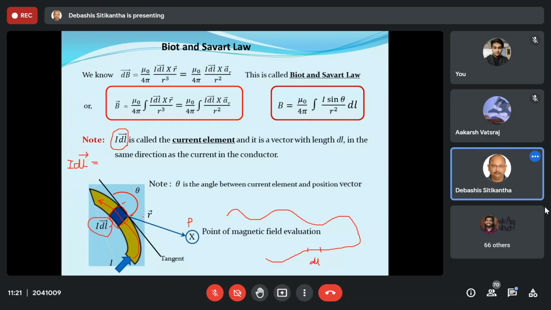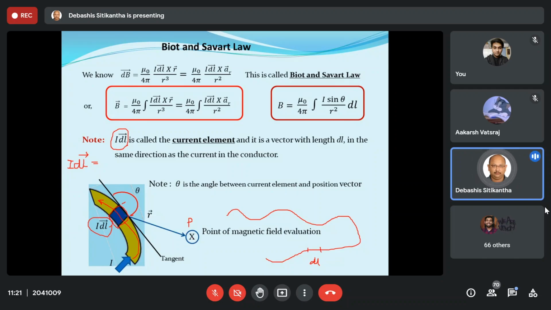Now, if I am doing all this calculation in vectorial terms, then there is no need of this sine theta or this theta term. But sometimes we also need to find the magnitude part. So in the question, if it is only asked what is the magnitude of the magnetic field, then you definitely require this theta. So what is this theta?